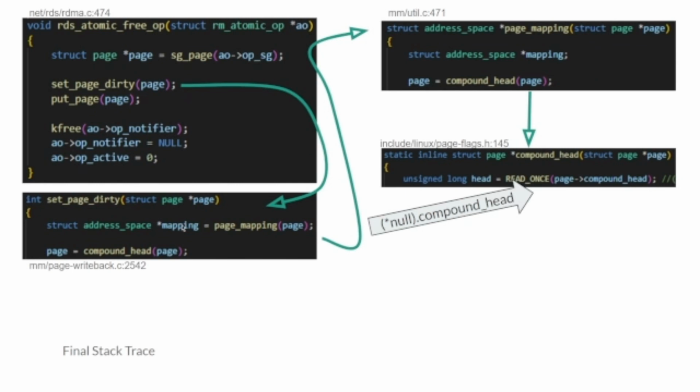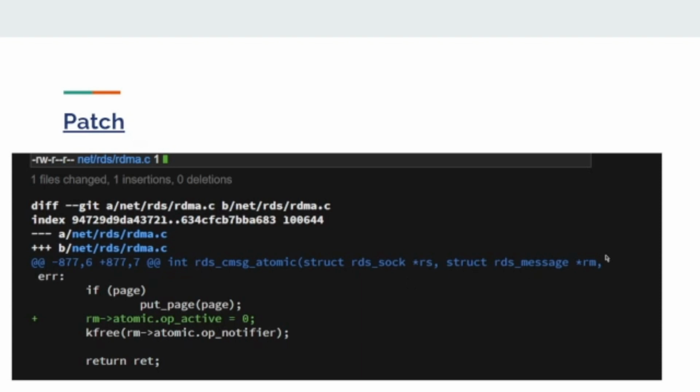We go here to get a mapping. We run all the way down until we get to compound_head, which is a null pointer dereference, which is the final vulnerability.